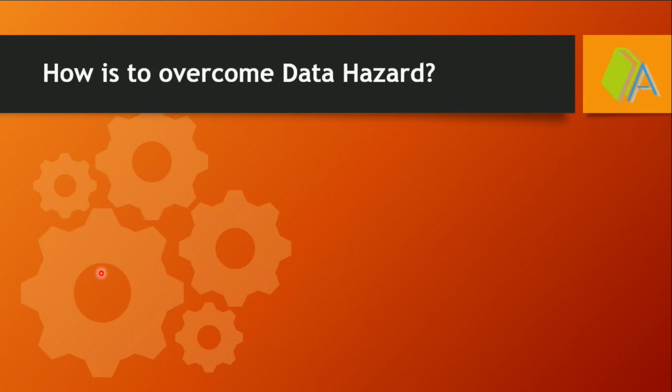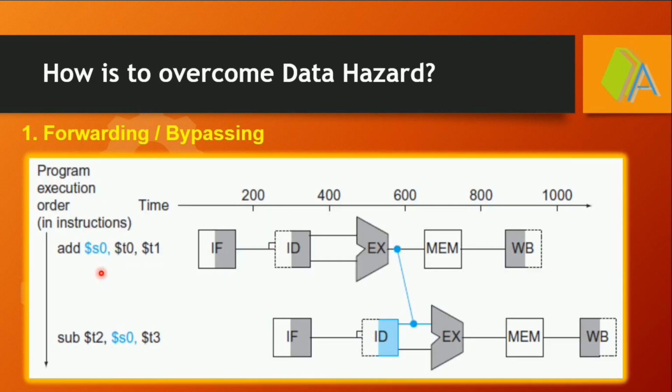We have three different techniques to overcome data hazards. The first one is forwarding or bypassing the result obtained in the ALU of the first instruction's pipeline. That has to be forwarded to the second instruction's pipeline. For example, let us consider the same example. In the previous case, we saw that the second instruction has to wait for the result from the first instruction, which is not happening here.